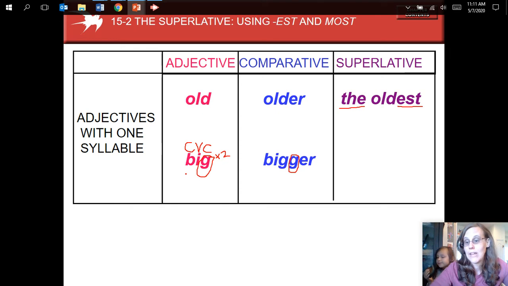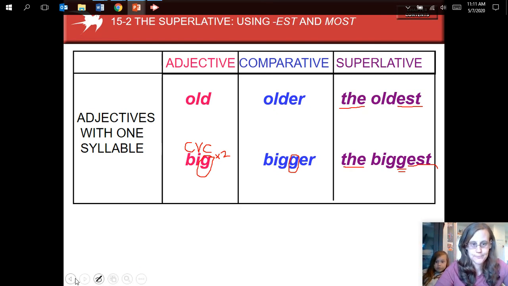So in the same way, big, to make the superlative form, would be the biggest. Again, we need the in the front, we need to double the G, and then we add the EST.